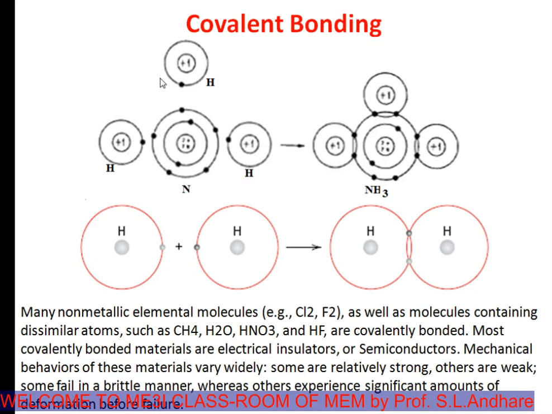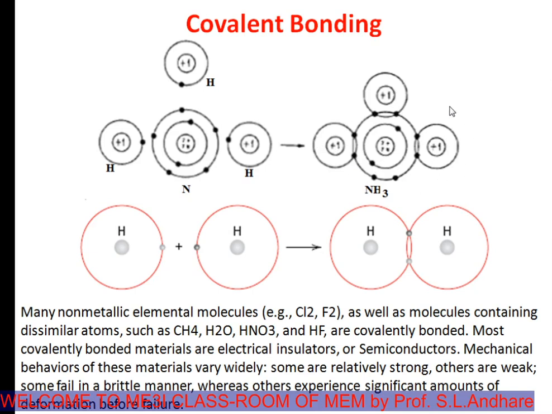Nitrogen reacts with three hydrogen atoms. Now, what is the nature of reaction? All these hydrogen atoms share their one electron with nitrogen. In turn, nitrogen accepts all these three electrons, or nitrogen shares its one electron with these three hydrogen atoms.